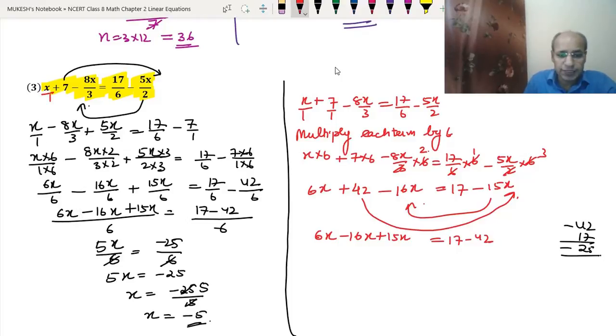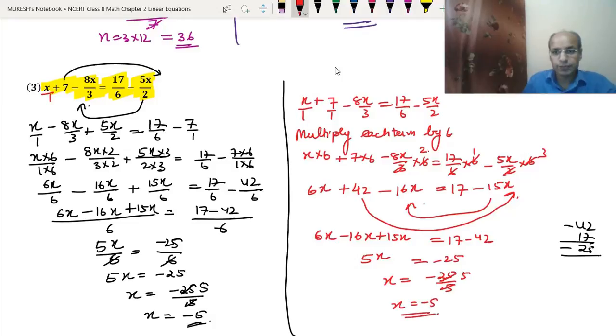As we have done here, 6x minus 16x plus 15x equal to 5x. So it will be 5x. 17 minus 42 is minus 25. So x became equal to minus 25 upon 5. 5 5s are 25. x equals to minus 5 is the answer. So I have explained you both the ways. Whichever way you like as easier, you can go through by that way.